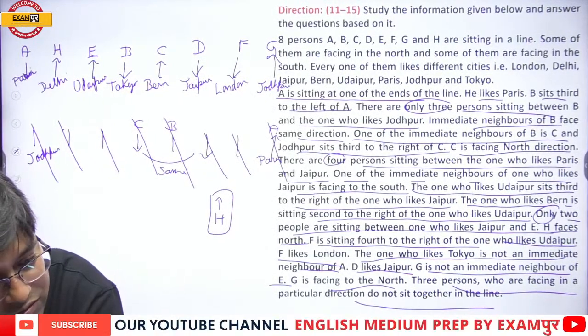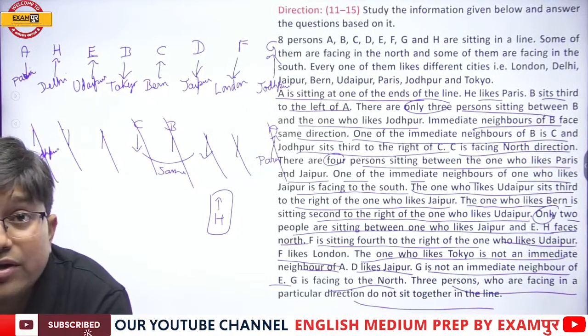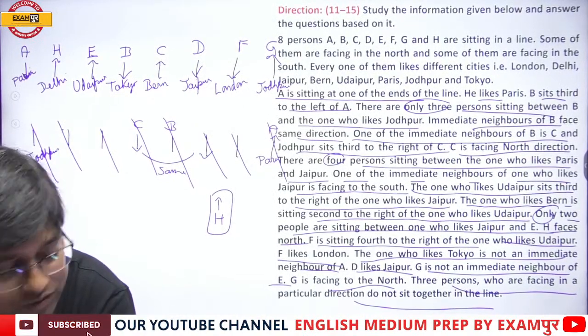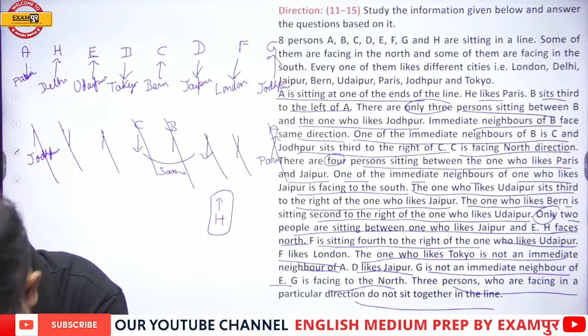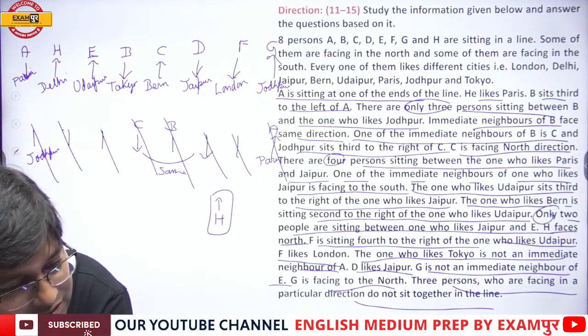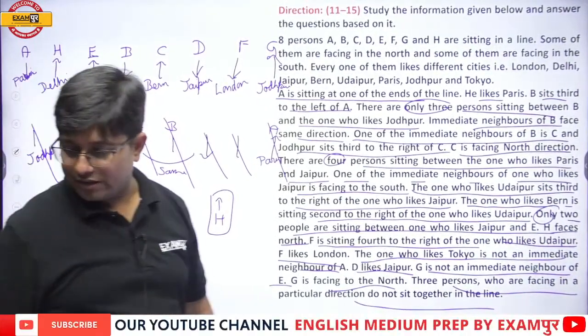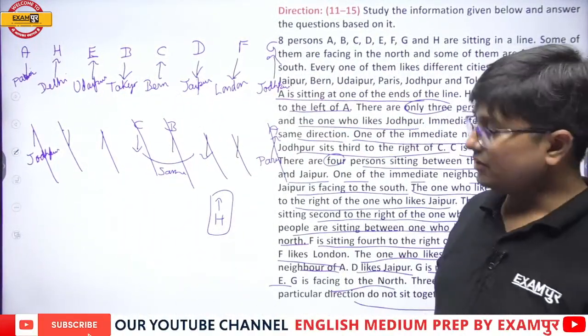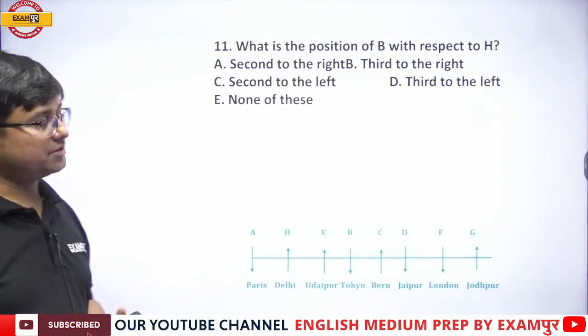A Paris south, H Delhi north, E Udaipur north, B Tokyo south. Okay, I'm seeing the arrangements. Okay, C Bern north, D Jaipur south, F London south, G Jodhpur north. I hope all of you are getting the same arrangement. Next, now let us begin with the discussion of sub questions.